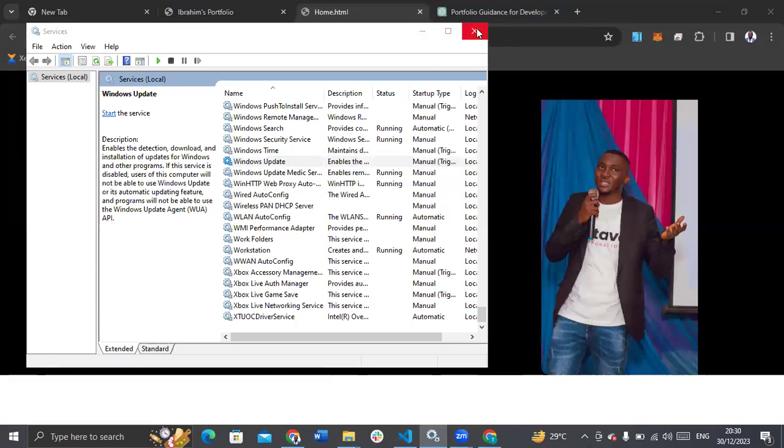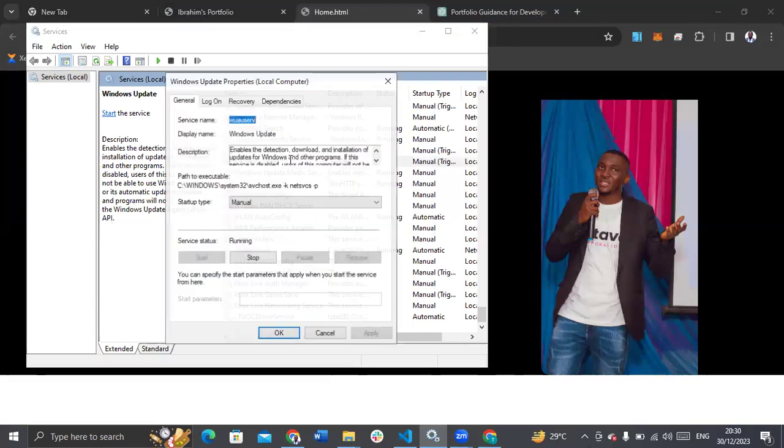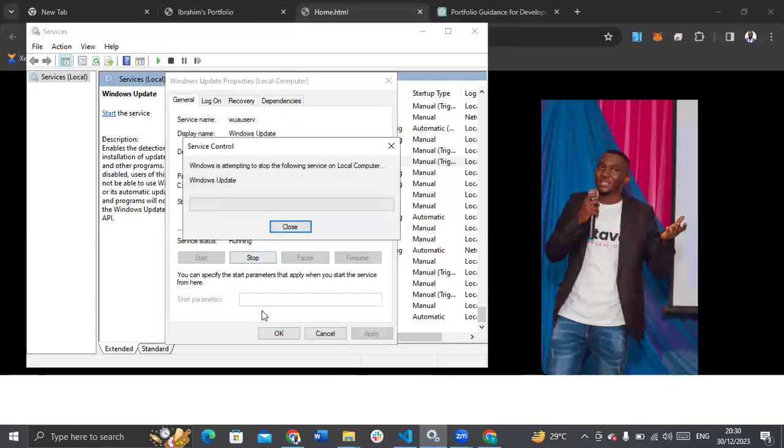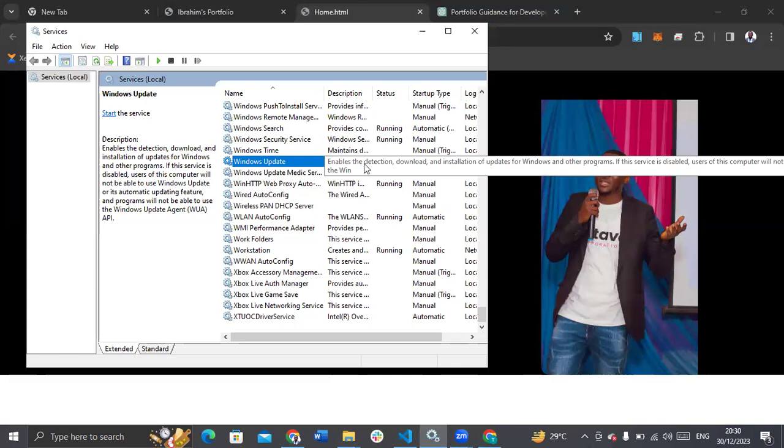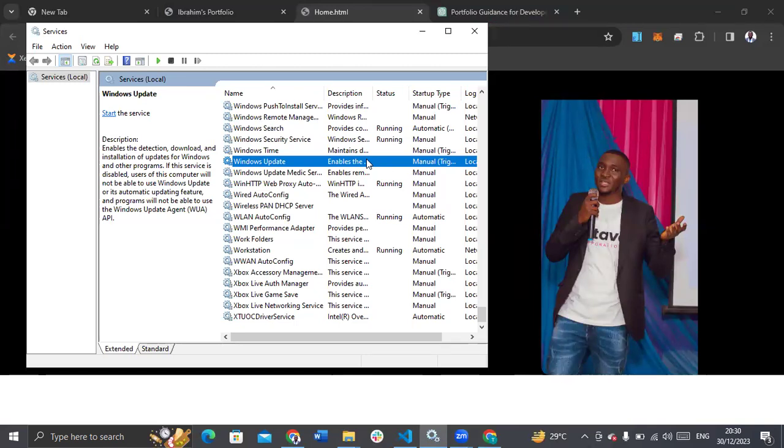Do you meter your connection? Once you put on your hotspot, you should meter your connection, like the device you're using to bring internet connection to your system, because sometimes systems like this will just be downloading different things with somebody's data. That's for Windows 10. Windows 8 doesn't do that. But I don't know, maybe now they are doing it, because for over 4 to 5 years I've not used Windows 8.